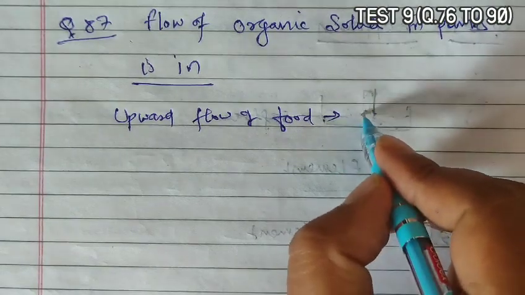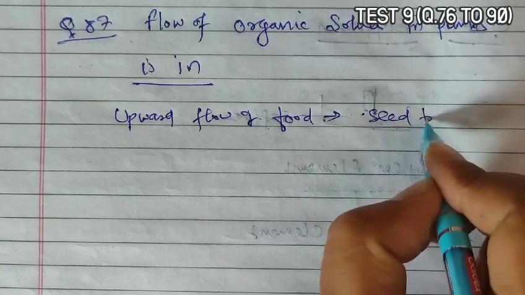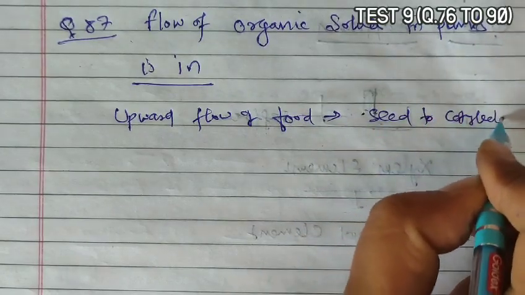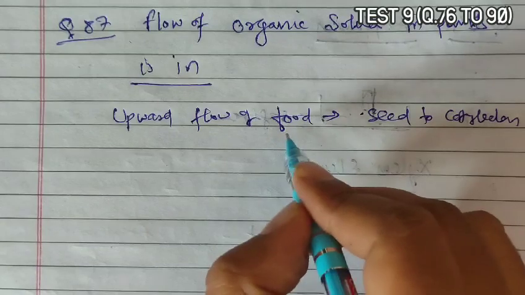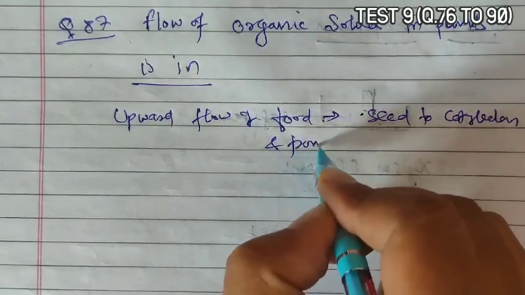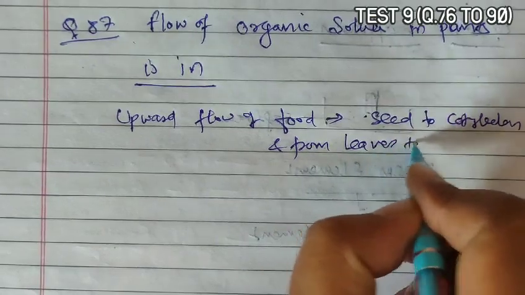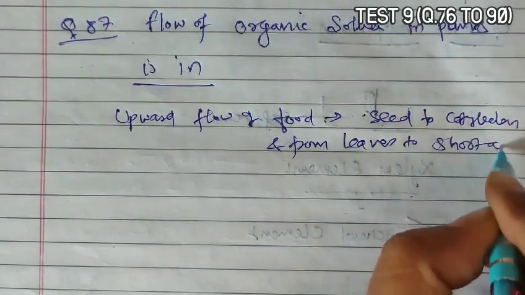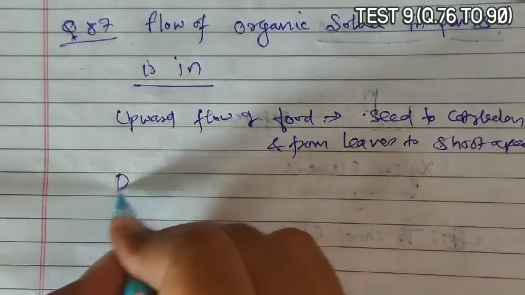So upward movement is from the seed to cotyledon and from leaves to shoot apex.